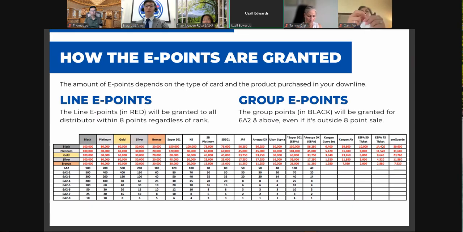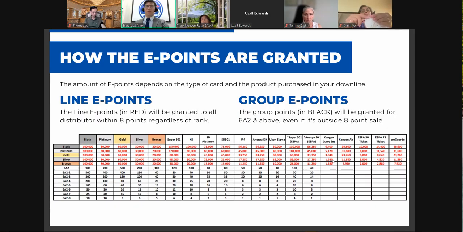That's the line e-points. So for example, the K82 is the same amount as the black card. So if you're a 6A and you have a sale, you will get 600,000 worth of e-points, which is 600 USD.